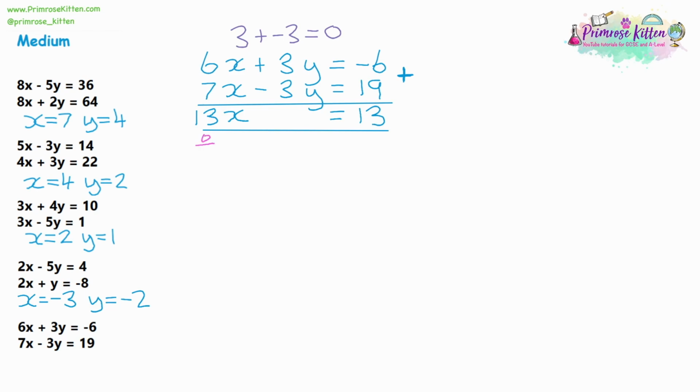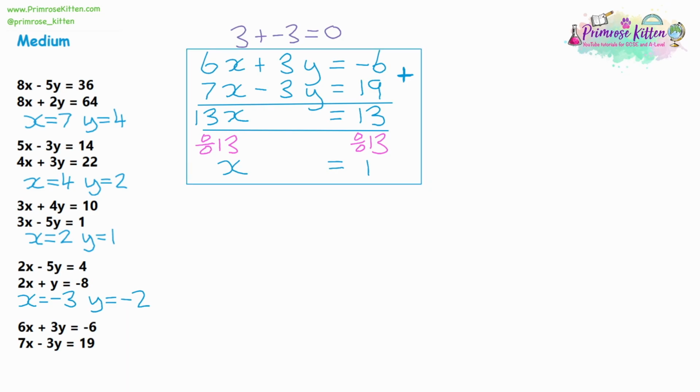Let's solve the equation. Divide both sides by 13. And x is equal to 1. That's the first part of our simultaneous equation complete. Step 2, I'm going to substitute.